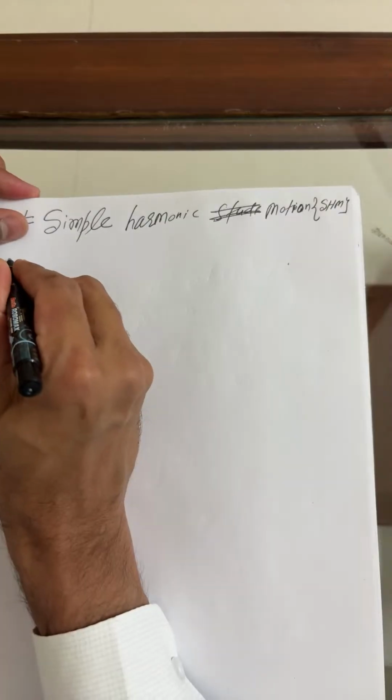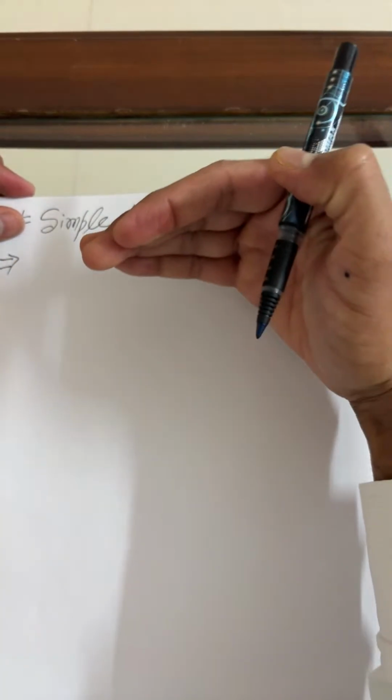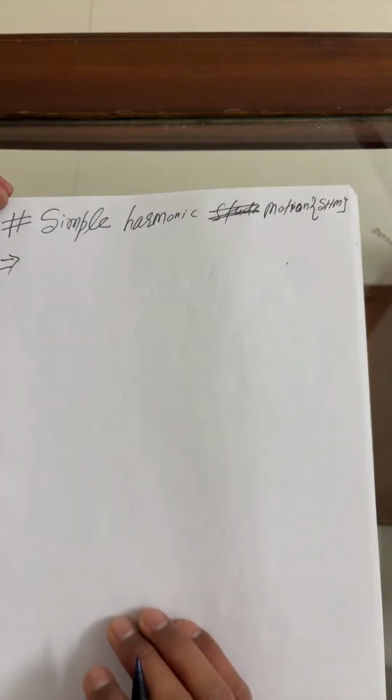I'll write it once here and also explain it with a diagram so that you can understand. Now onwards, each and every point is a marble point and very important for the questions in the paper.